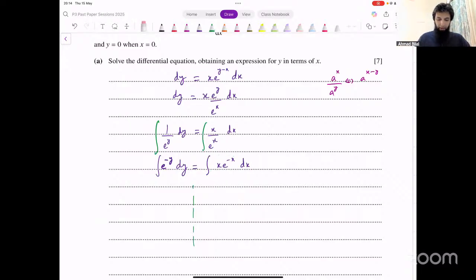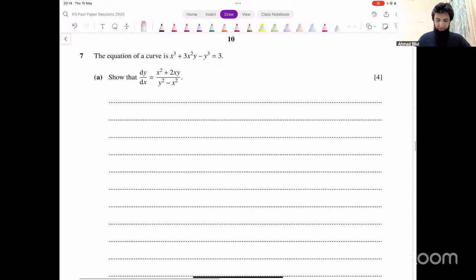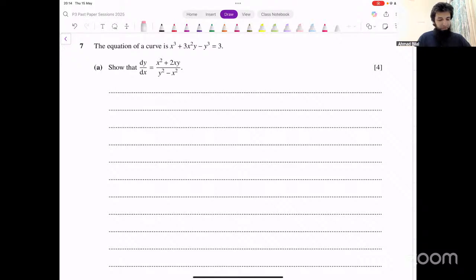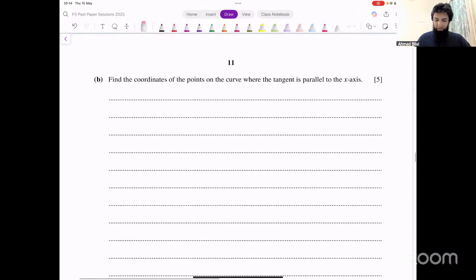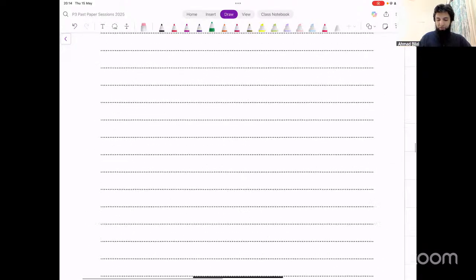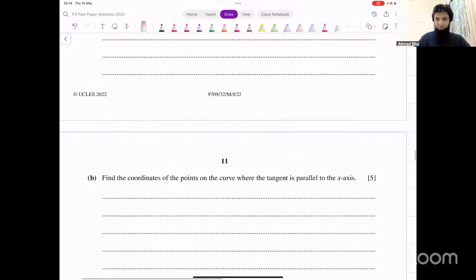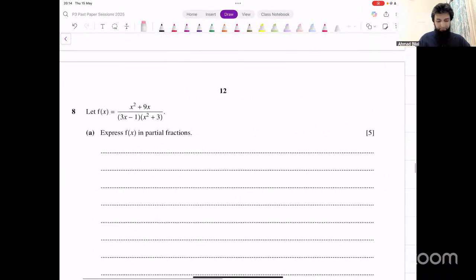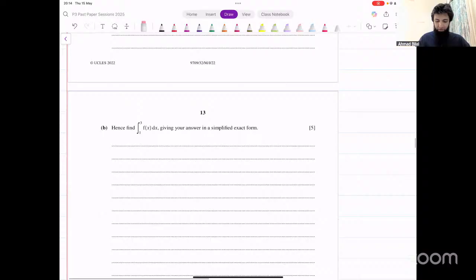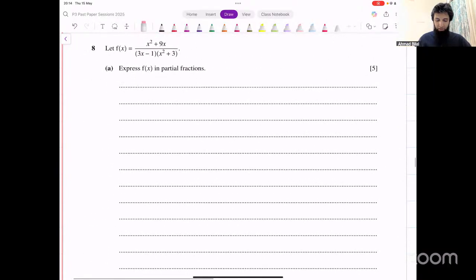Okay. All right. So that was 6. Let's move on. 7 is straightforward. You just have to do implicit differentiation. In the next part, it says the tangent is parallel to x-axis. So you put dy over dx equal to 0. You'll get an equation. Solve that simultaneously with this original equation to find that point, right? Then you have partial fractions and then integration from that partial fractions.